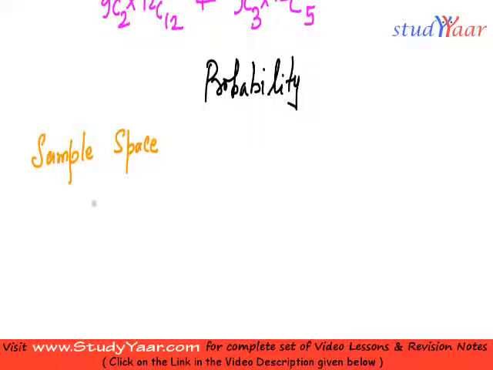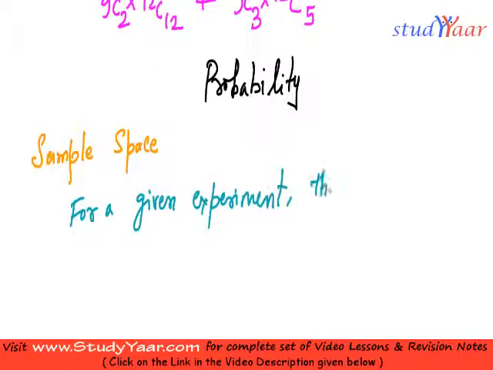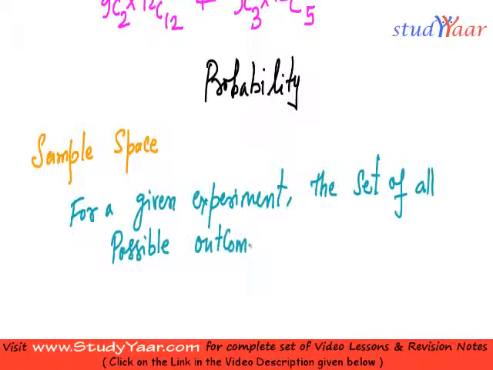Sample space is, for a given experiment, the set of all possible outcomes. The set of all possible outcomes is the sample space.